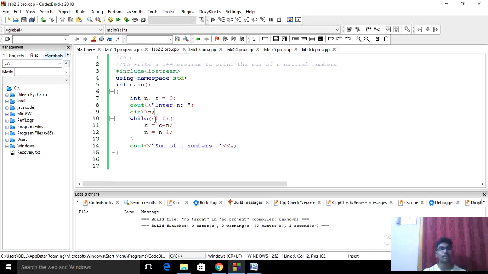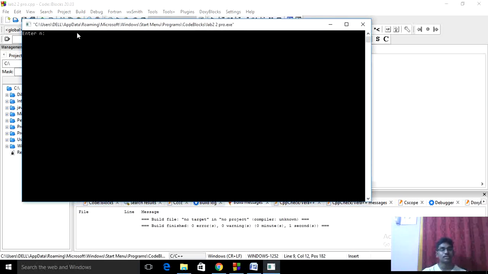Then I will use a while condition. If n not equal to 0, if the assigned value is not equal to 0, then this will be executed: s equal to s plus n and n equal to n minus 1. Okay, then we can get the n natural numbers. Okay, I will print the sum of n numbers. Okay, let me run this program. You can see here I'm giving my number as input as 5. Okay, it is showing sum of n numbers is 15.